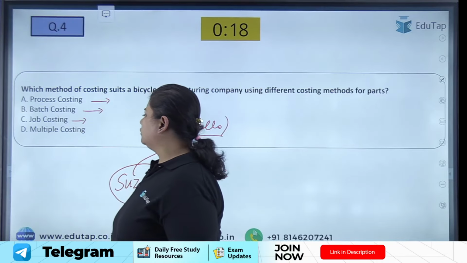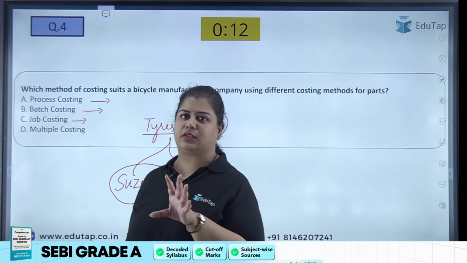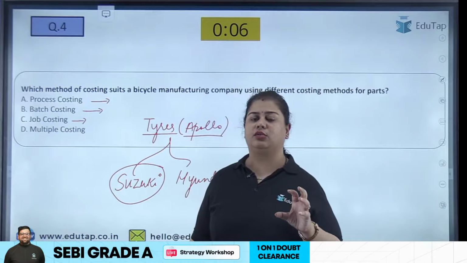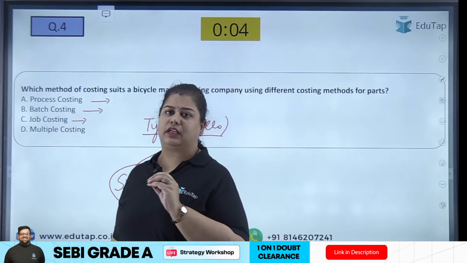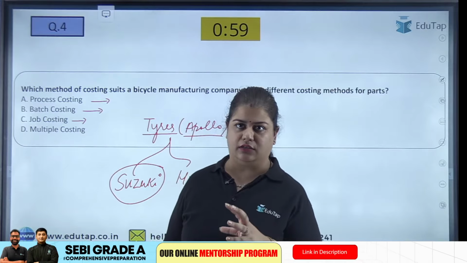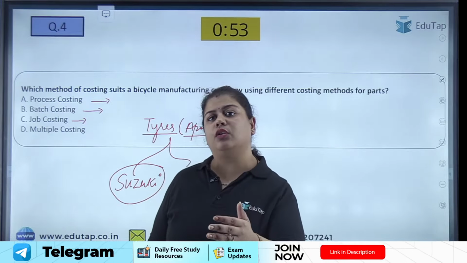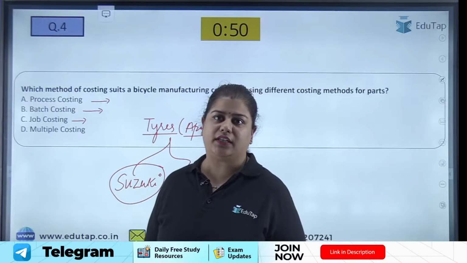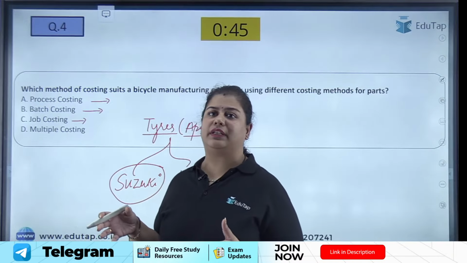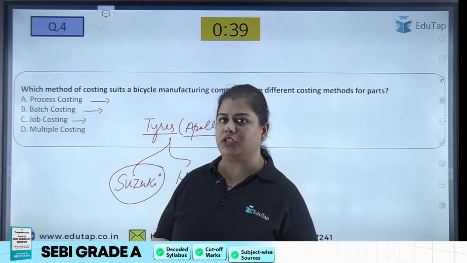What is job costing? Job costing is when we have to make customized products. In batch costing also we were making customized products, please note that. In job costing, we are making a customized product according to the special requirements of the customer. For example, I as a customer want my wall to be painted in red color, but you might want a white color. So job costing is when manufacturing of a product is done differently for different customers. Hence the product here is not homogeneous.